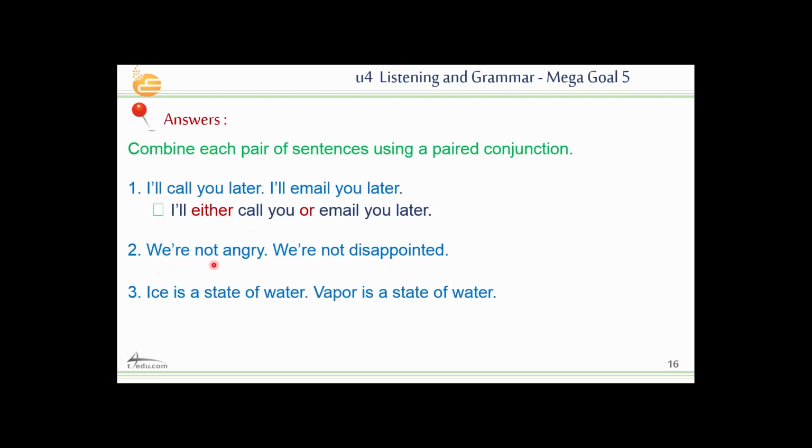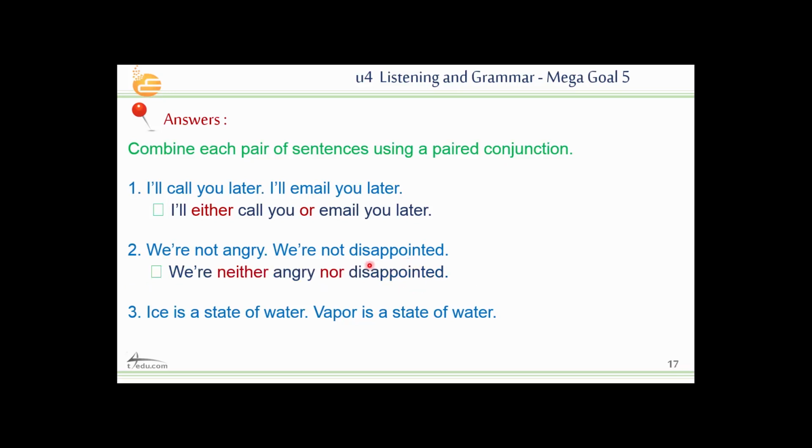Number 2: we're not angry, we're not disappointed. So it's a negative sentence. I need to use a paired conjunction. What can I use? We're neither angry nor disappointed. I use neither nor because it's negative. Here I use either or because it's affirmative.